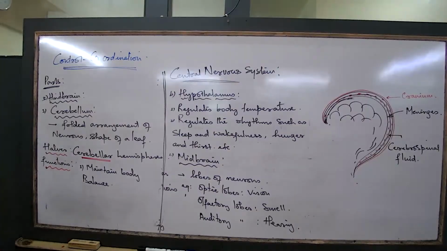If the cerebellum is proper, then we are able to stand straight, sit straight, and hold our body. The cerebellum helps in maintaining body posture and body balance.